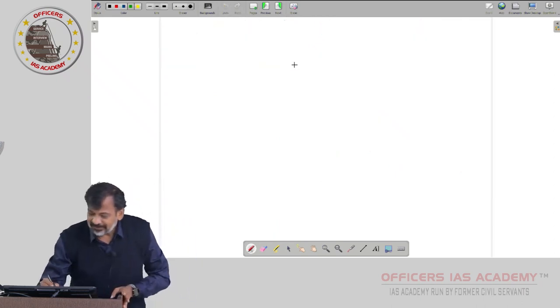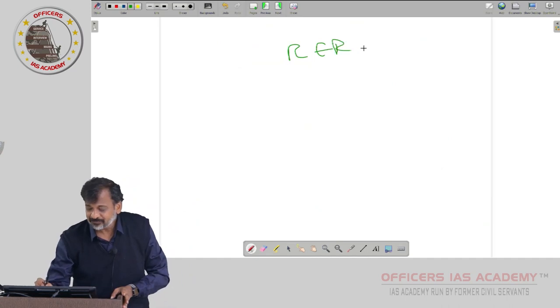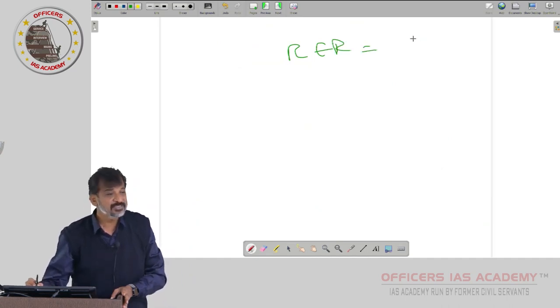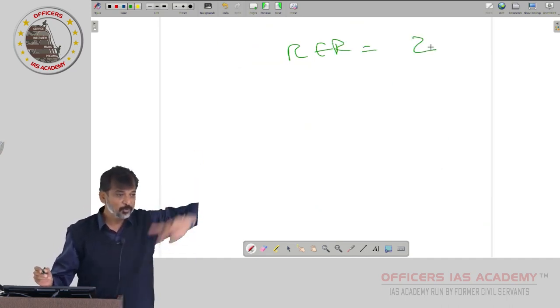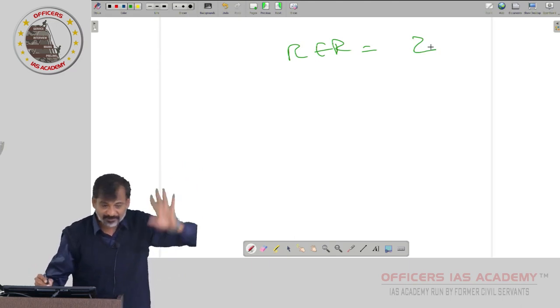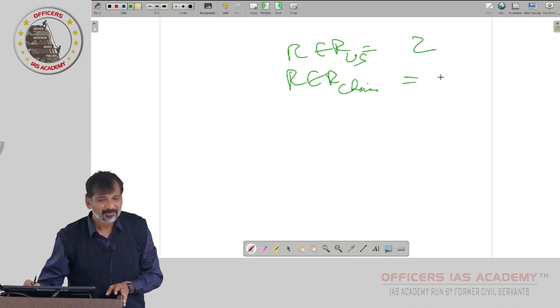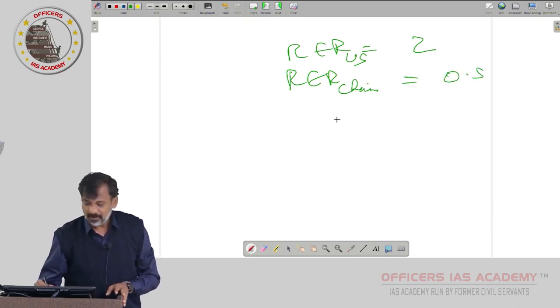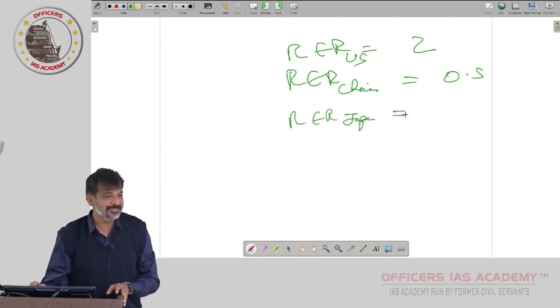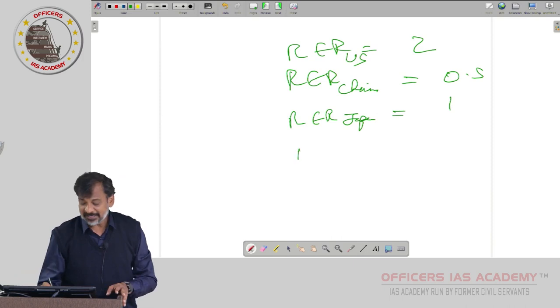Then, India's real exchange rate with respect to the US is 2, meaning prices in the US are twice those of India. Can we assume that? Real exchange rate with respect to China, will China be costlier than India or cheaper? Cheaper, 0.5. Real exchange rate with respect to Japan, let us assume Japan and India are the same, 1.